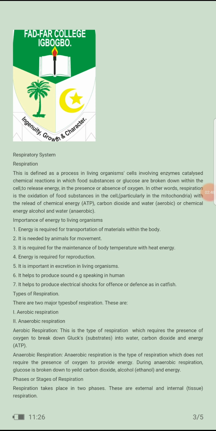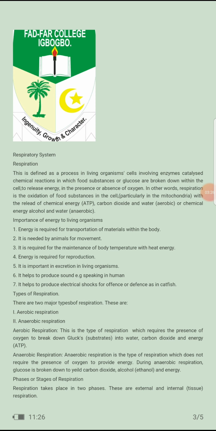Anaerobic respiration, on the other hand, is a type of respiration which does not require the presence of oxygen to provide energy. Unlike in aerobic, where glucose is broken down to yield carbon dioxide, water, and energy, in anaerobic, glucose is broken down to yield carbon dioxide, alcohol, which is ethanol, and energy, because it is in the absence of oxygen.